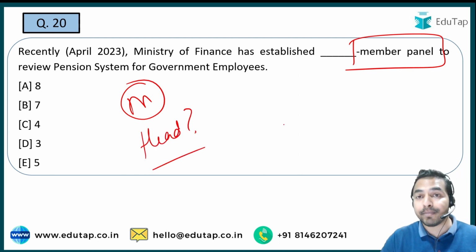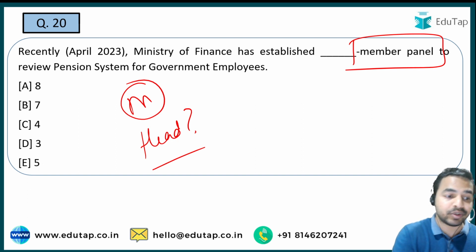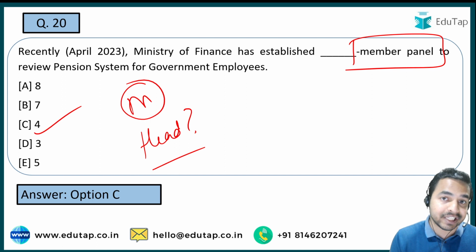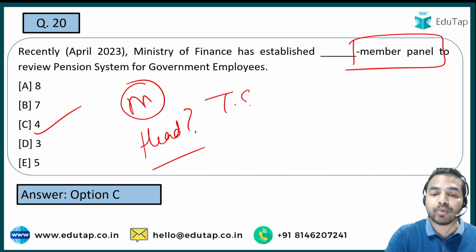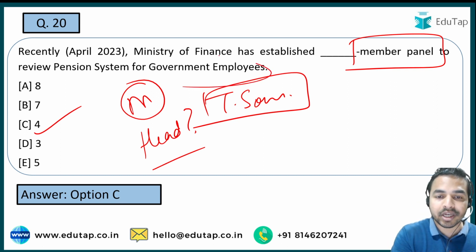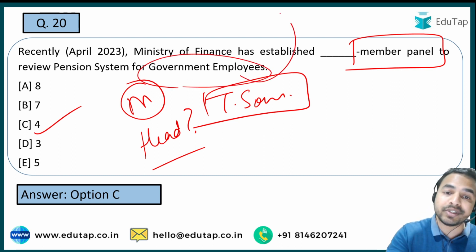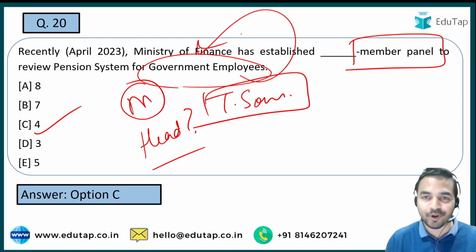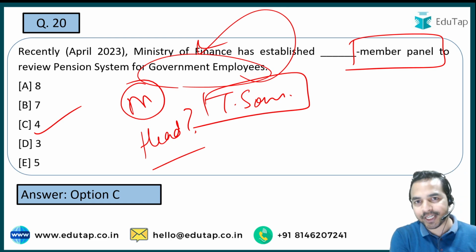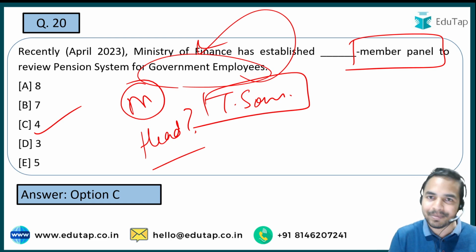अगर हम बात करते हैं number of members of this panel, so this is basically 4. And when I talk about the person who will be heading this panel, it is basically being headed by the finance secretary, that is T Somanathan. ठीक है जी. So this is the person who will be heading this particular panel which is going to review the pension system for the government employees. और इसके लिए कौन सी मिनिस्ट्री ने कॉन्स्टिट्यूट किया है पैनल, that is the Ministry of Finance. सो इस तरीके से इंटररिलेट करके you are required to cover each and every dimension of this particular news. And if this is clear to all of you, please type yes in the comment section.